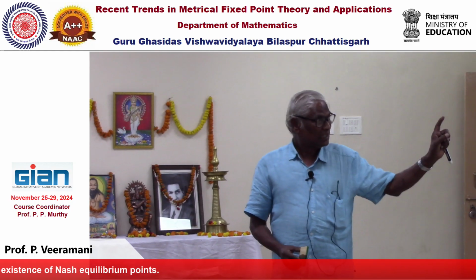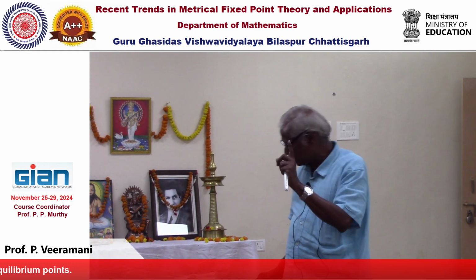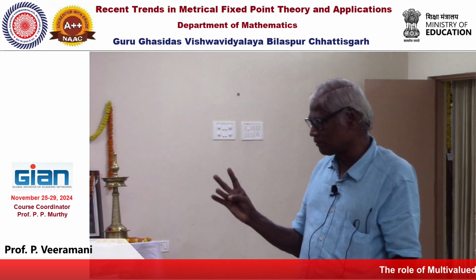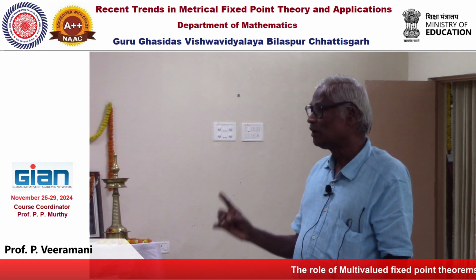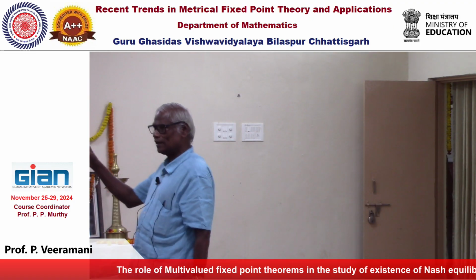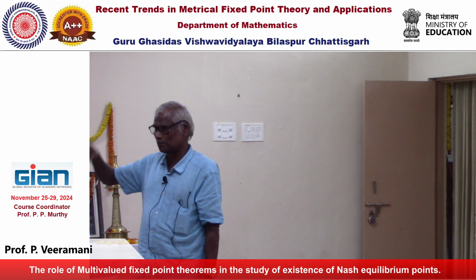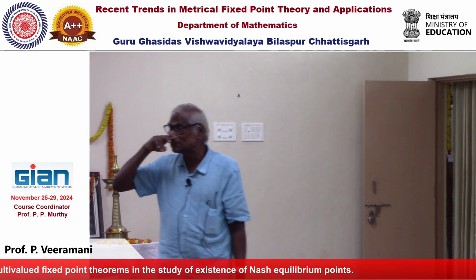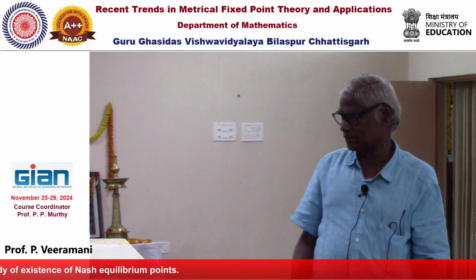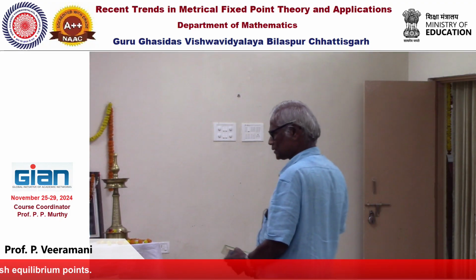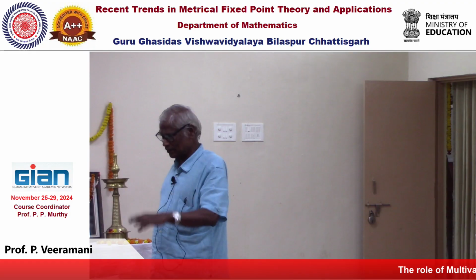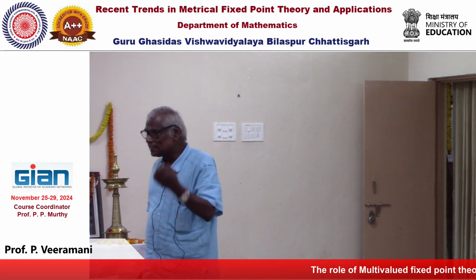Now what does the Kakutani theorem say? The domain K is a compact convex subset of a finite dimensional normed linear space. T from K to K is a set valued or multivalued map, satisfying what condition? Again we assume that for each x, Tx is a non-empty compact convex set. Further, T is upper semi-continuous. Then it has a fixed point.